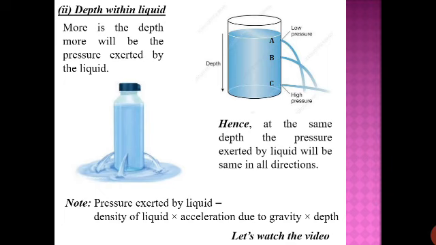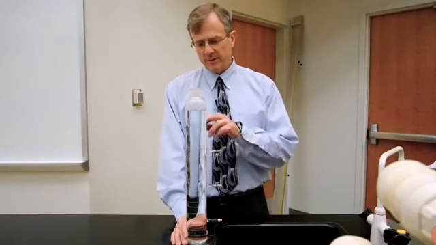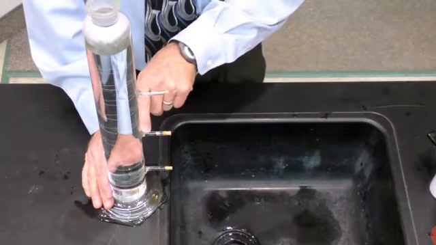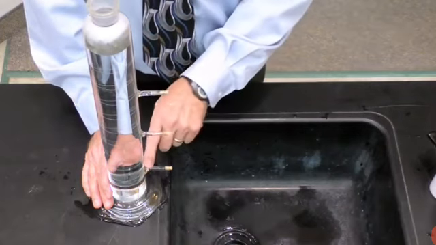Okay, so let's watch the video. We'll see the video of the same activity which I have shown with the help of the picture. We can see with the help of video also. So let's go for the video now. So let's see how the water will come out from three different holes which are at the different depth.